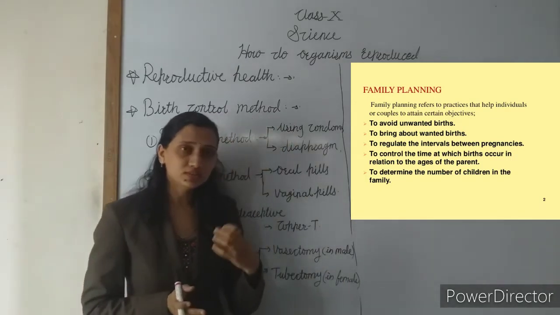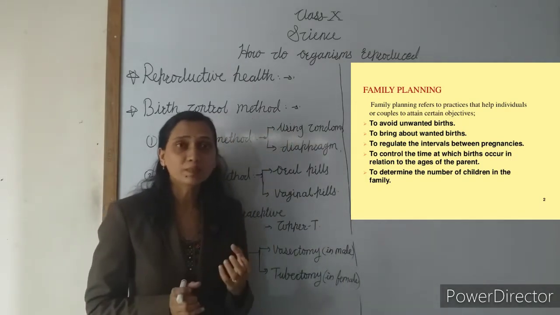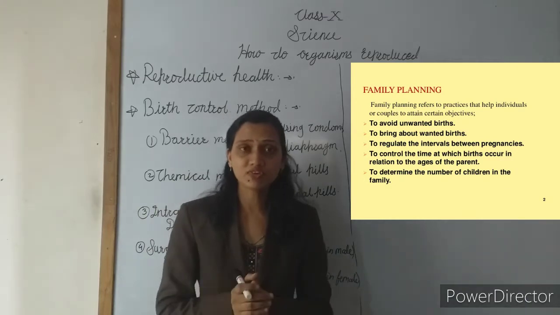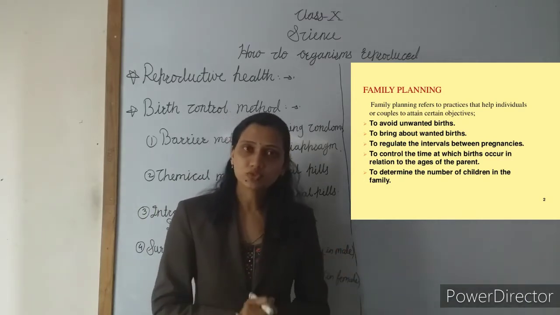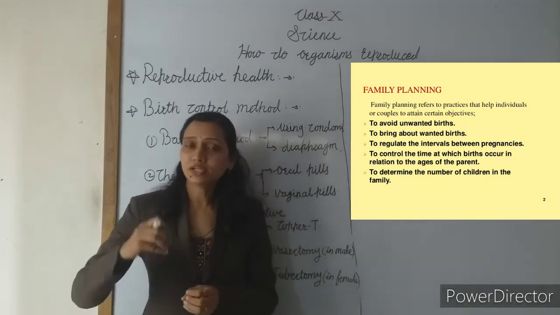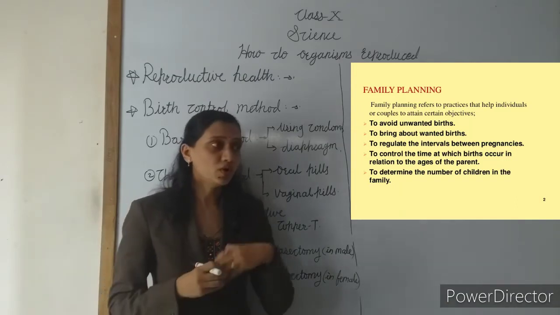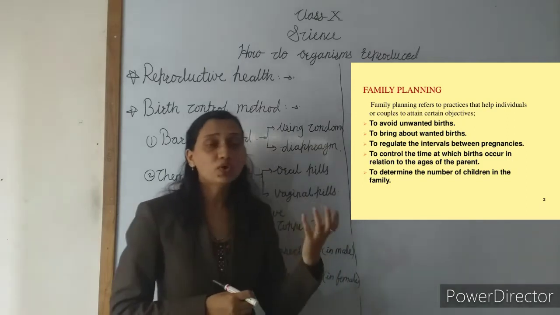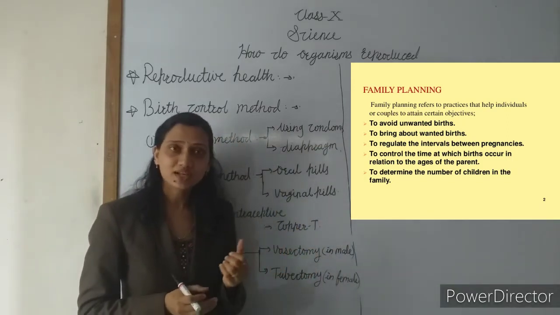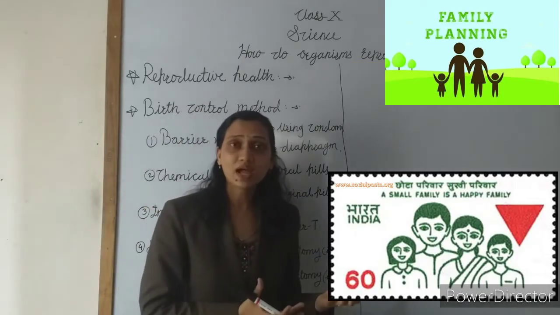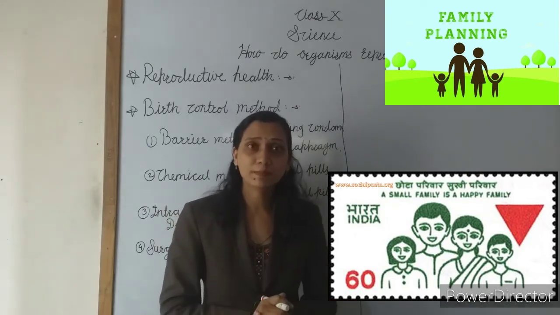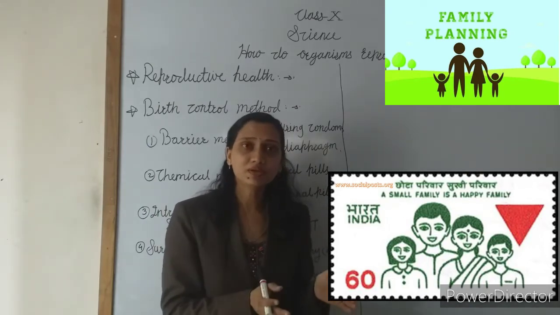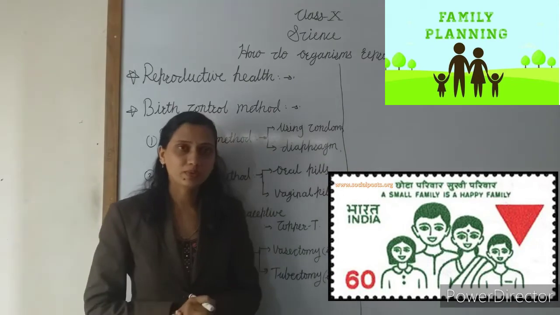Now, if a couple has fewer children and the family is small, obviously the couple fulfills each and every need. They give proper food, education, clothes, everything to their children. Understand? In this way the parents become happy and the children also become happy. The small family is a happy family.